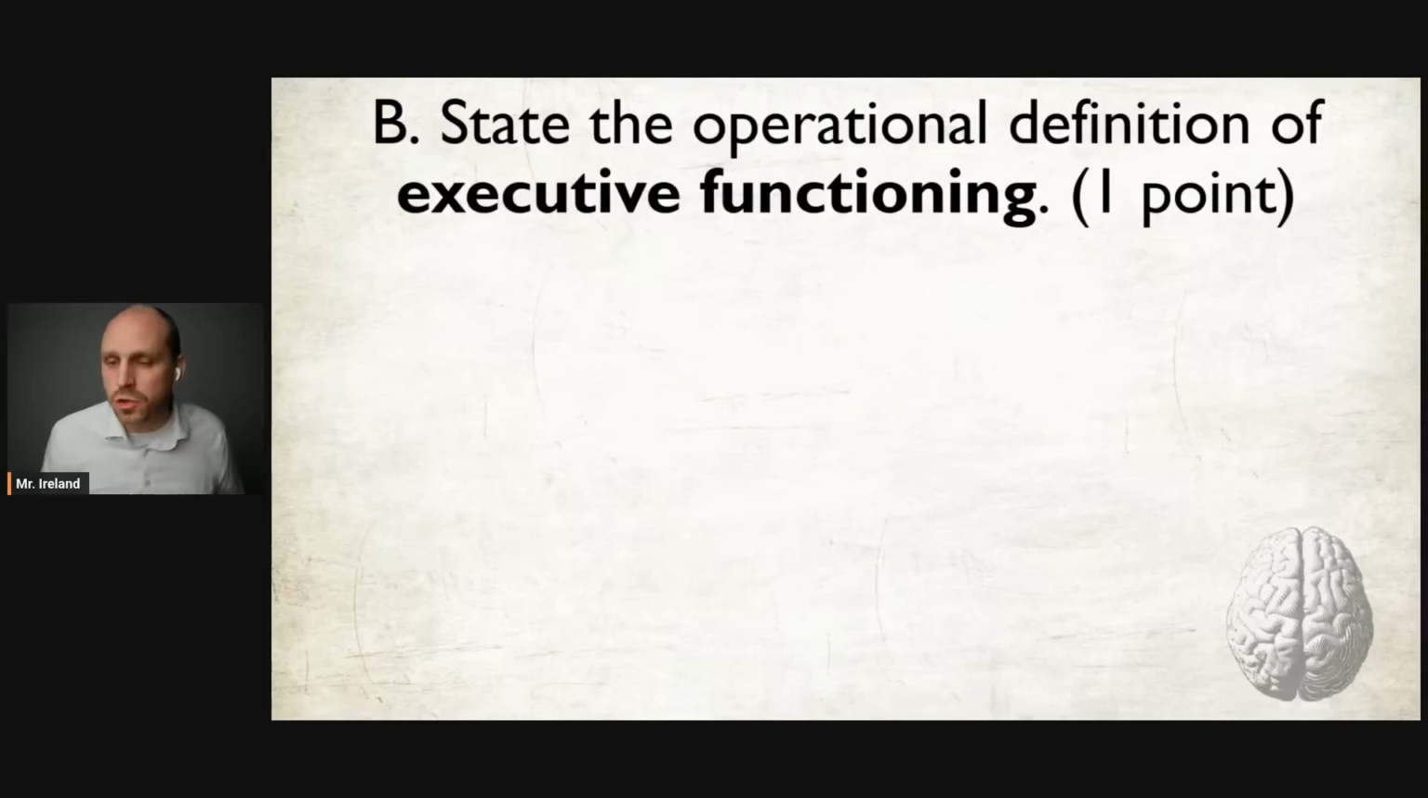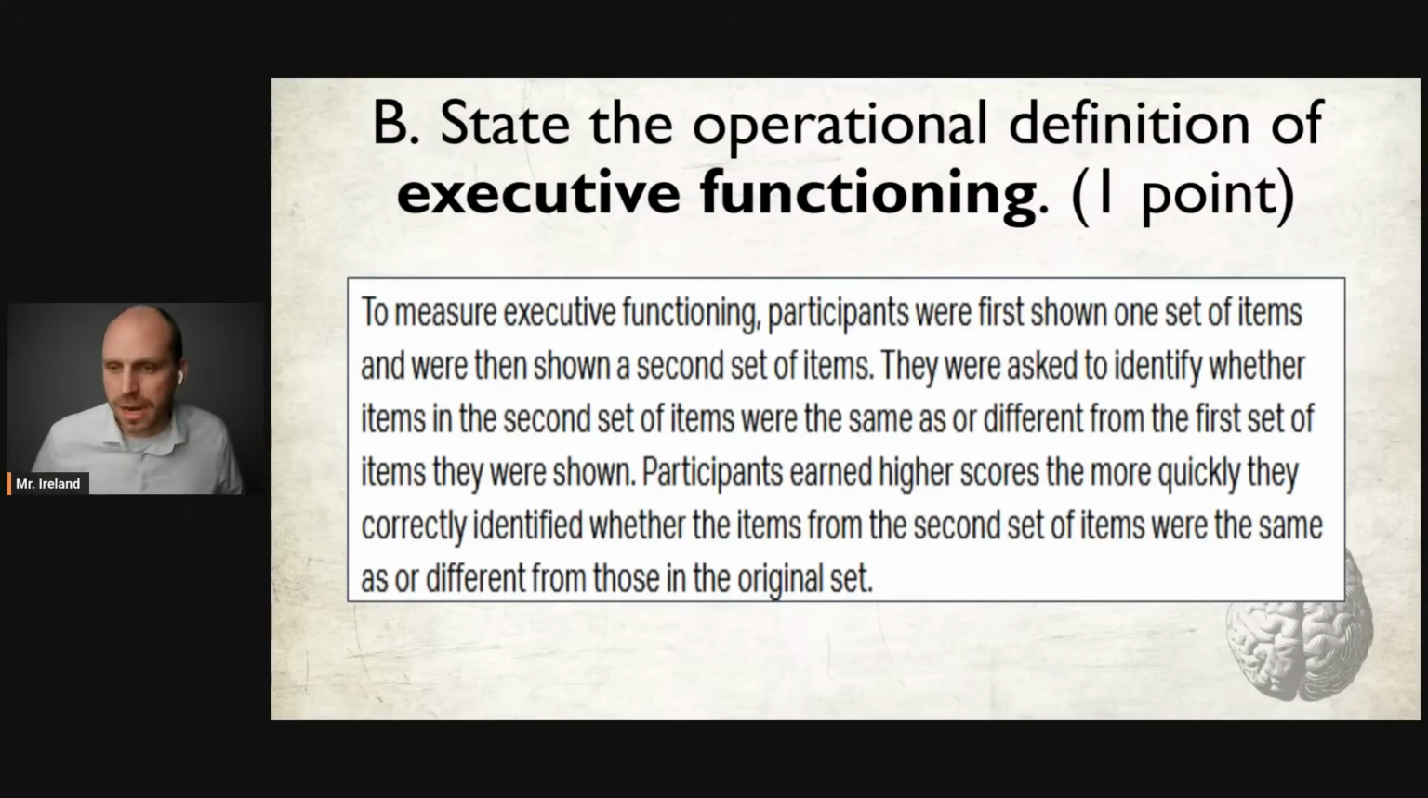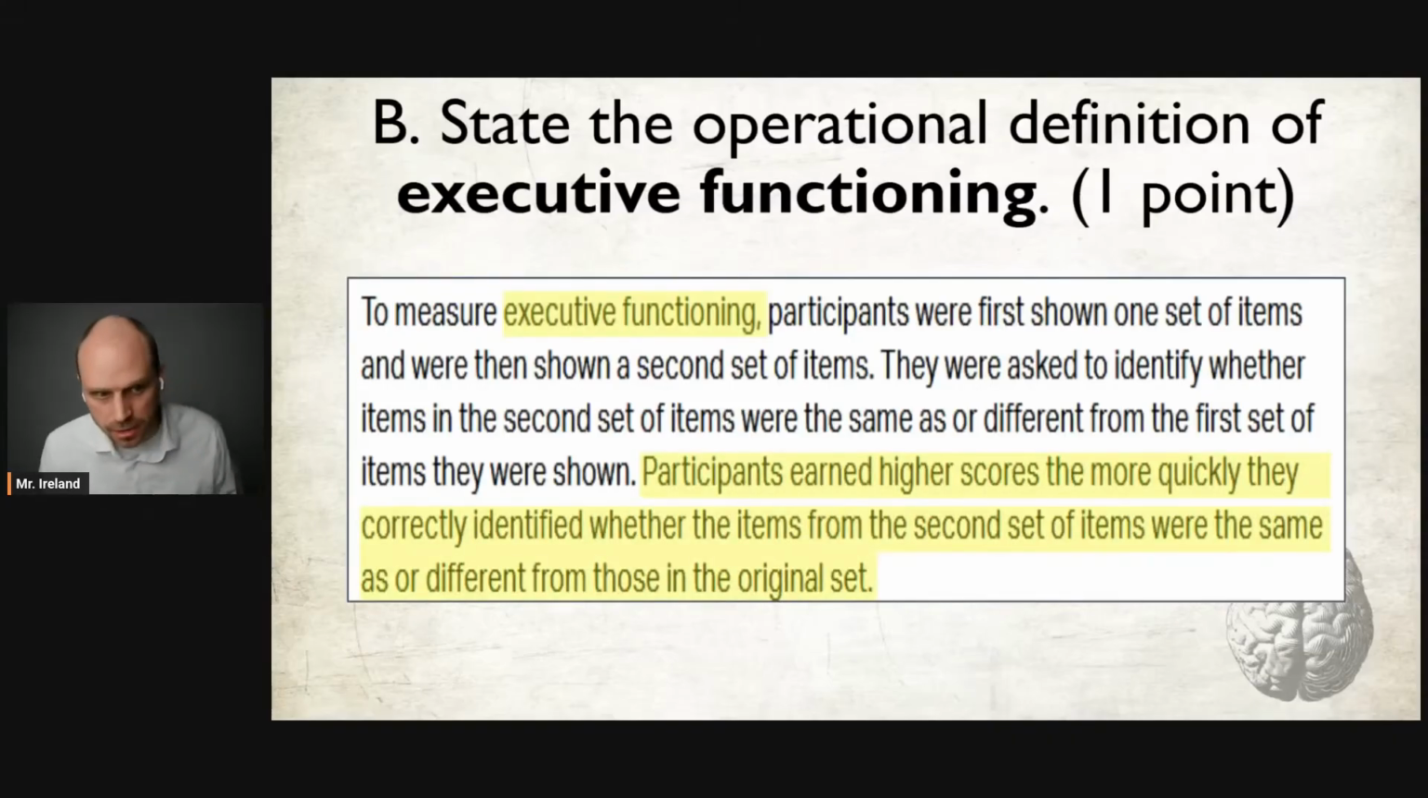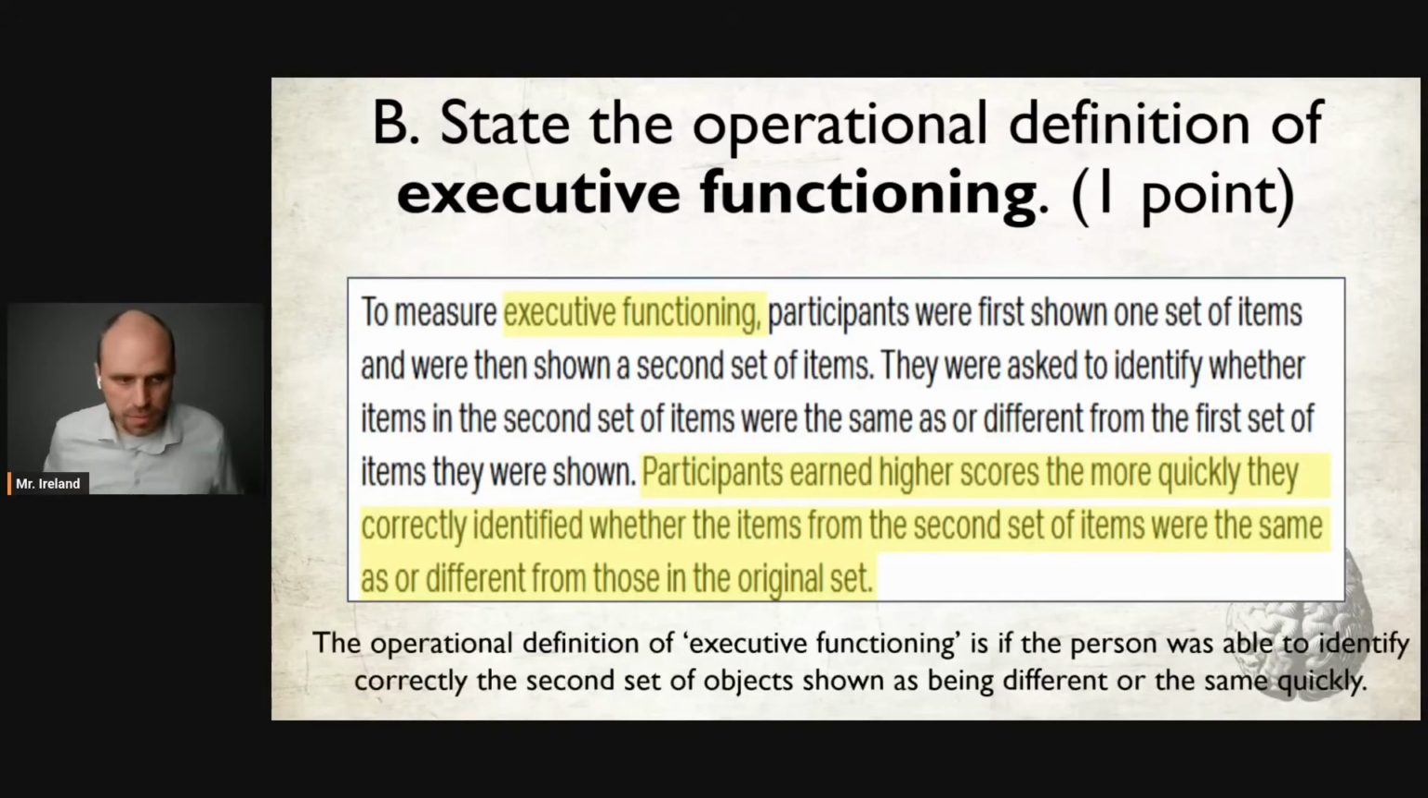In the AAQ you guys have, you're supposed to state the operational definition of executive functioning. Let's find what this operational definition is. So here we have executive functioning, and then this is how they defined it. Participants earn higher scores the more quickly they correctly identified whether the items from the second set of items were the same as or different from the original set. And here's how you would respond to this.